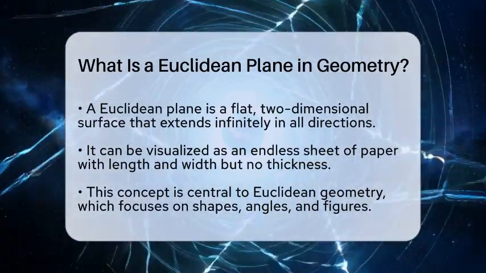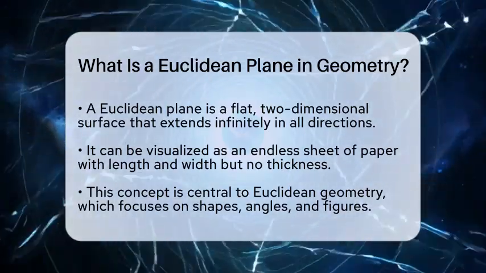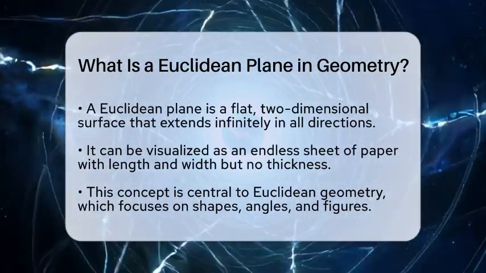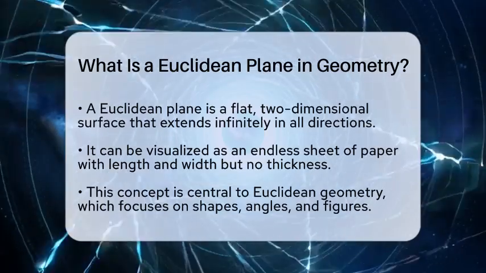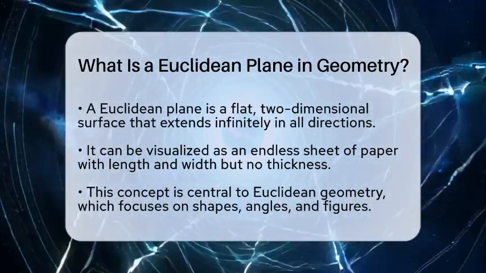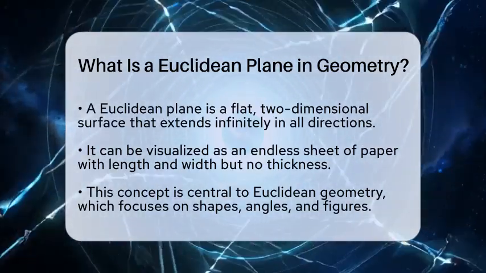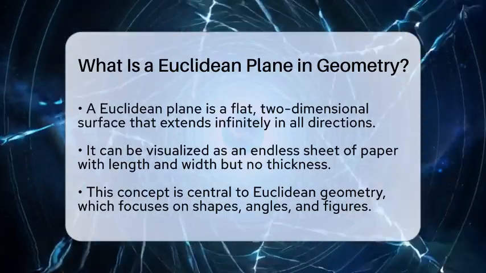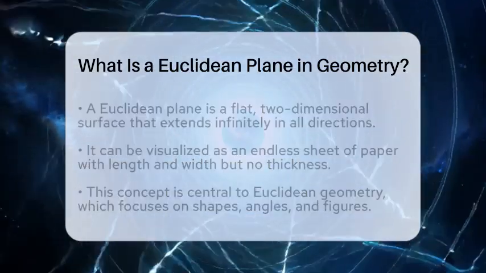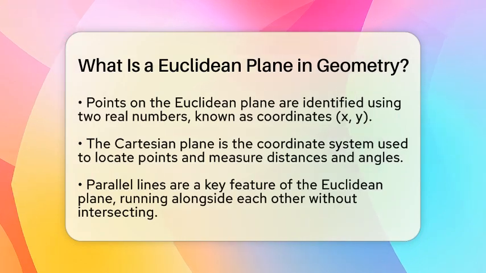This concept is fundamental in Euclidean geometry, which is the study of shapes, angles, and figures. In this plane, every point can be identified using two real numbers, which we often refer to as coordinates. These coordinates are typically written in the form of x, y. This system is known as the Cartesian plane. It allows us to pinpoint exact locations of points and measure distances and angles accurately.